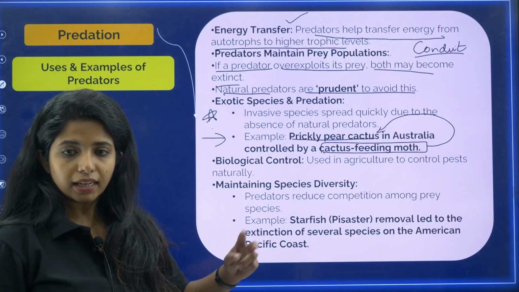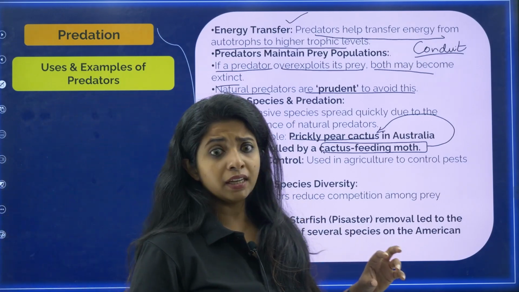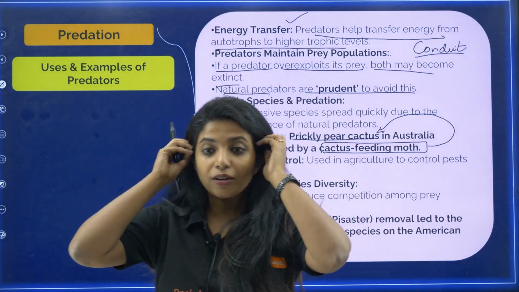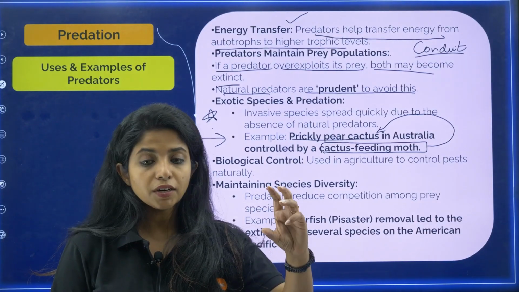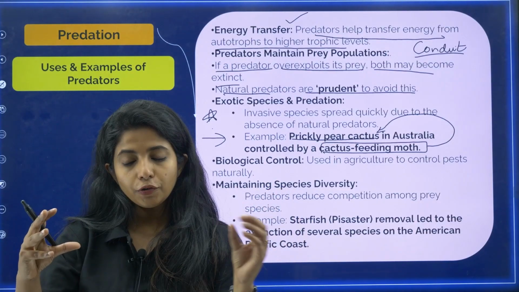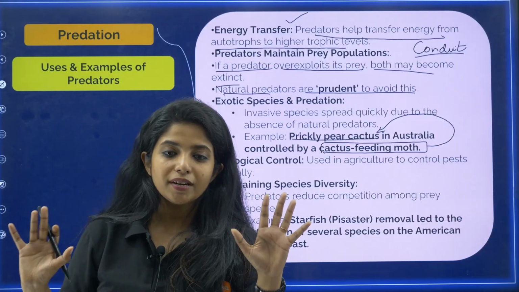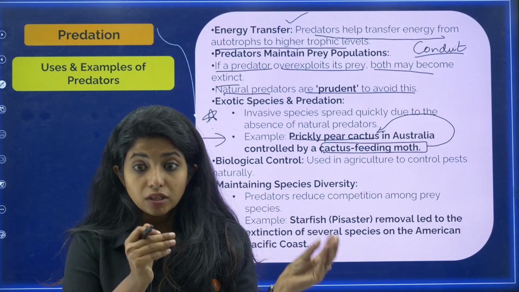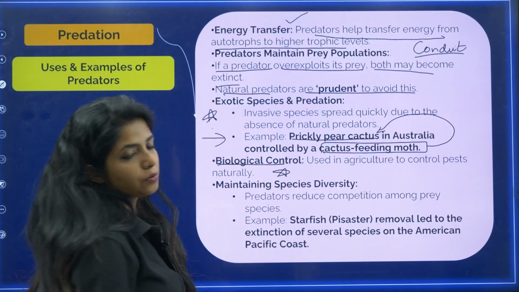predation. The second thing, it is going to act like a biological control. So you might have seen in pest control, which we studied in biotechnology and its applications, and also in microbes in human welfare, that there are certain organisms which are going to feed on pests. If they feed on pests, obviously we can make sure that the plants and all are safe, because there is someone to eat the pests. So here the predator is really important because it is acting as a biological control agent.